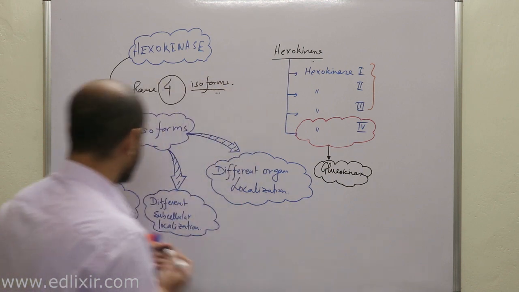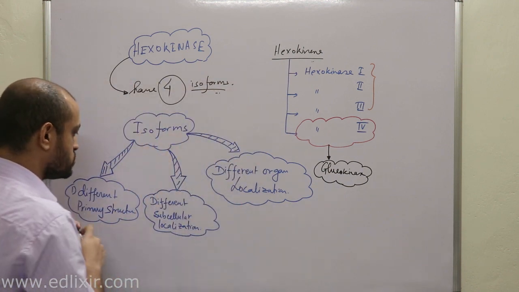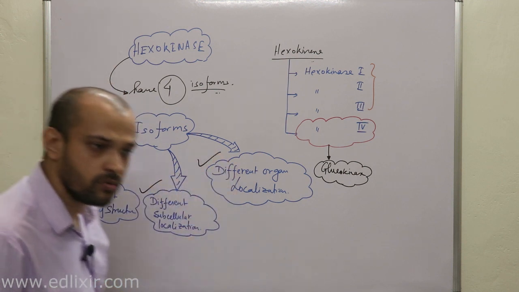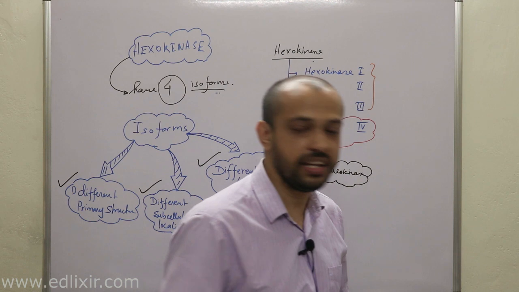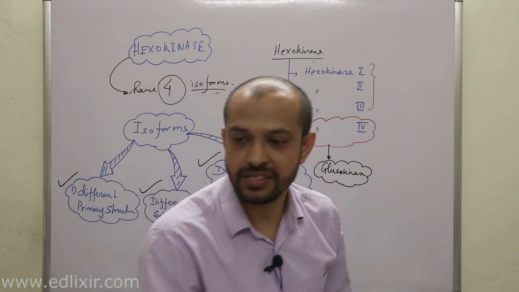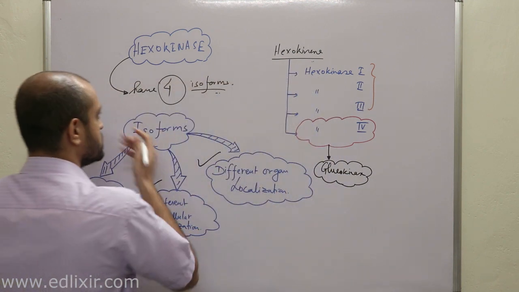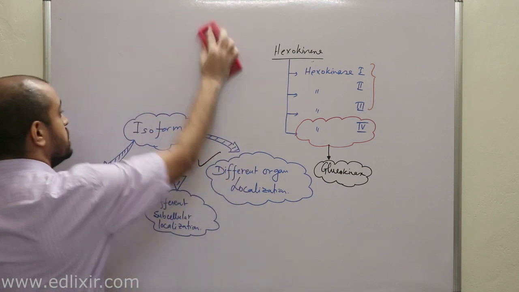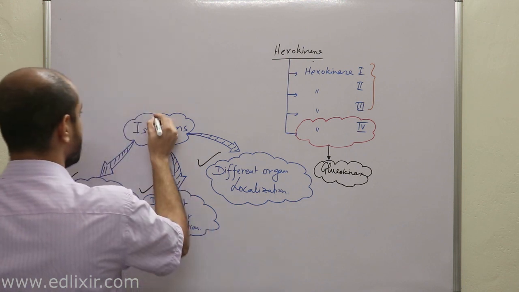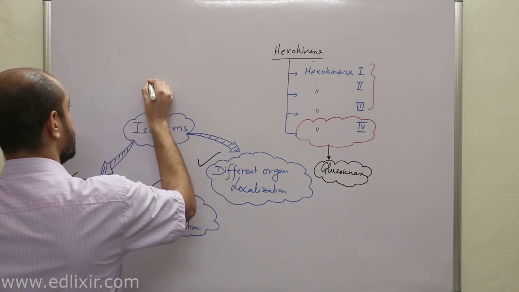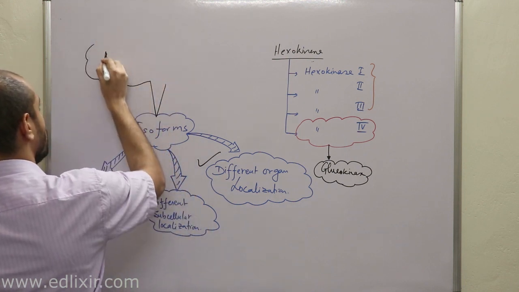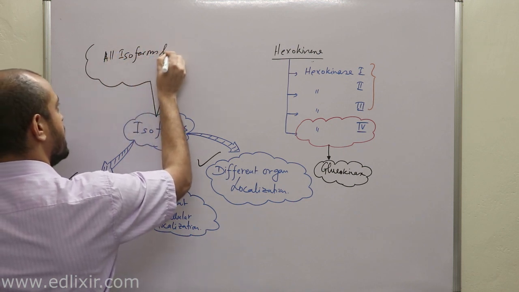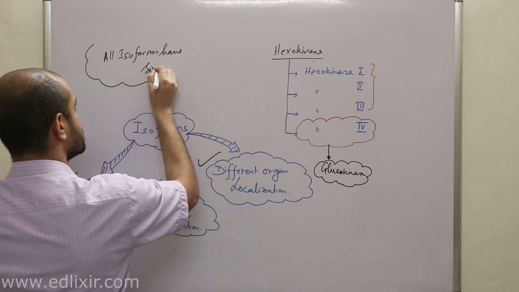That means, now listen, whenever I am talking about isoforms, these are the points on which isoforms are differentiated. You know what is the common feature of any isoform? They have similar function. That's it. Now listen with all your attention, all isoforms have similar functions. Remember this for your entire life, okay? Above all, isoforms have similar functions.